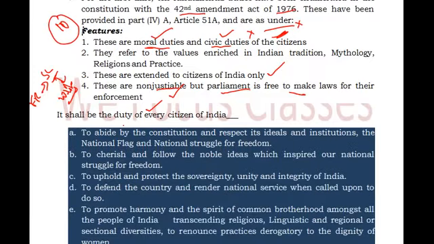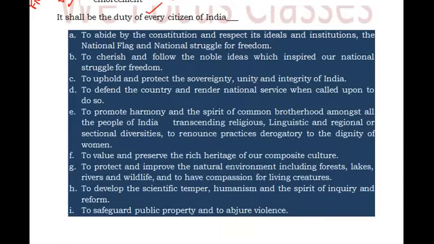Then what are they exactly? Let us go through them. There are 11, as I said. The first one is that we should abide by the Constitution and respect its ideals and institutions, the national flag and the national anthem. We should respect the national flag and abide by the Constitution. This is explained under 51A. And 51B says you should cherish and follow the noble ideals which inspired our national struggle for freedom.